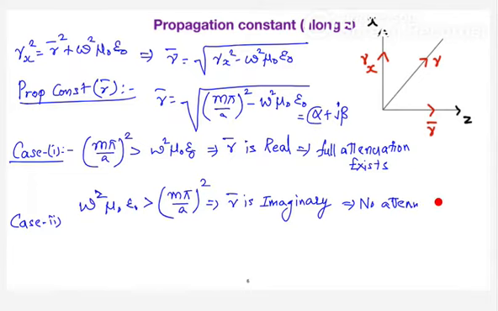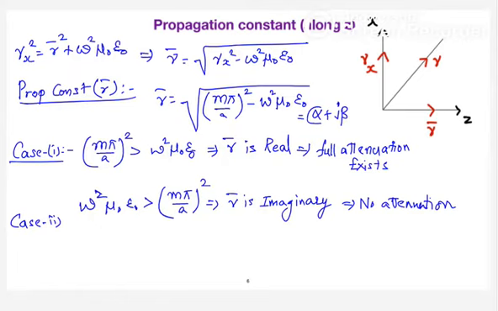Is it clear? From this, you understand that not all frequencies can be transmitted in a waveguide. Only the frequencies satisfying this particular condition will propagate without any attenuation. We define that starting frequency as the cutoff frequency. When you find the cutoff frequency, you equate these two terms.